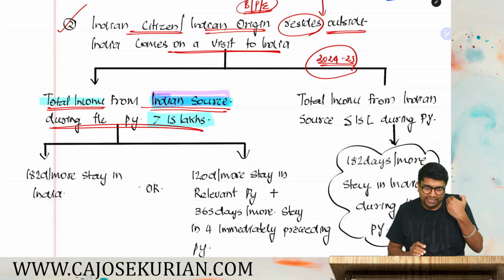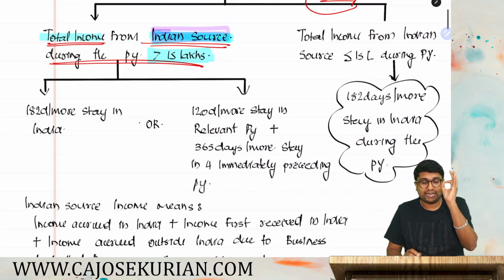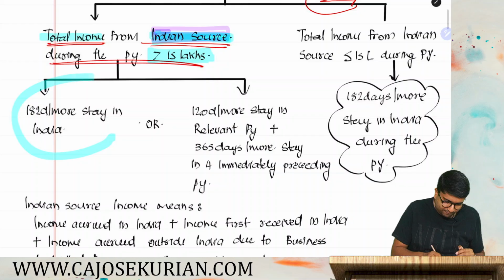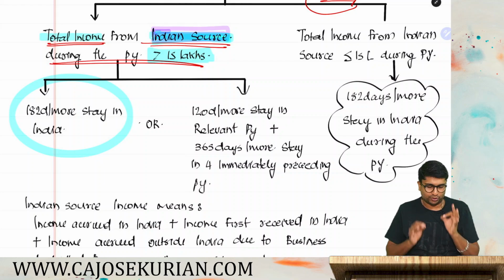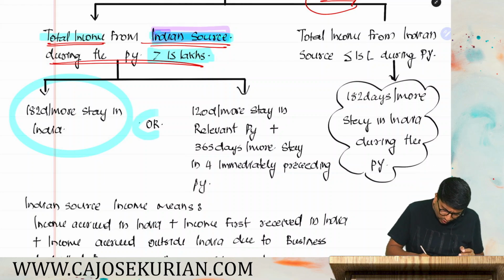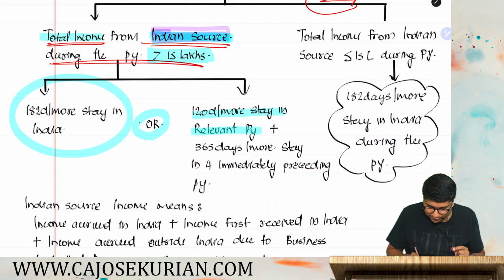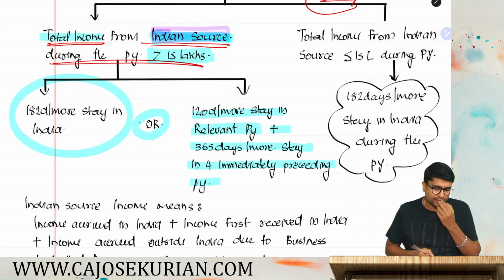If it is exceeding 15 lakh, then condition number one, either he has to stay in India for 182 days or more in the relevant previous year, or he has to stay in India for 120 days or more in the relevant PY plus 365 days or more in the 4 immediately preceding previous years.